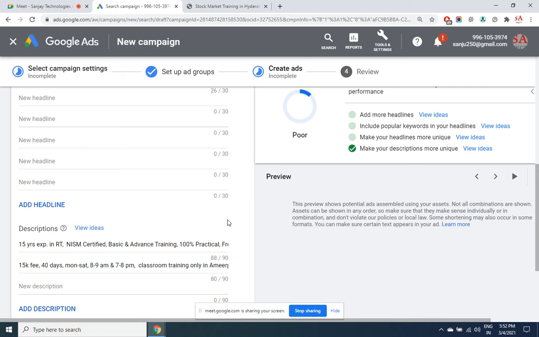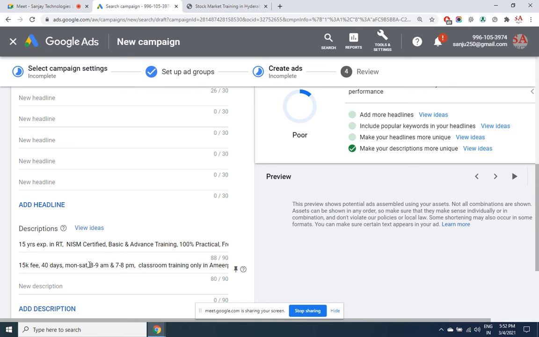Again, I remind you of this point: the first objective in SEM is to protect our capital. I told you an employee's performance is judged not by how much profit is generated, but by the cost of acquisition. To acquire one admission, what did I pay? On that value, your talent is judged. Here, 100 people will click on it out of 1000 people searching. Maybe for each click you are paying, let's say, 30 rupees. On 30 rupees, 100 clicks, 3000 rupees is your cost of acquisition.